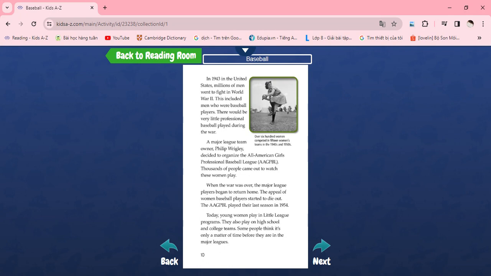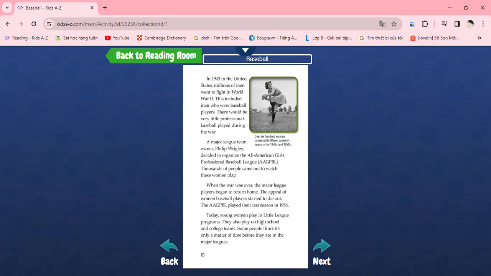A major league team owner, Philip Wrigley, decided to organize the All-American Girls Professional Baseball League. Thousands of people came out to watch these women play. Then the war was over. The major league players began to return home. The appeal of women baseball players started to die out.